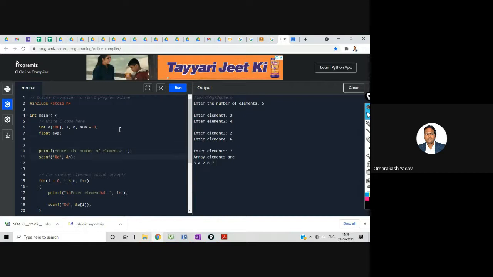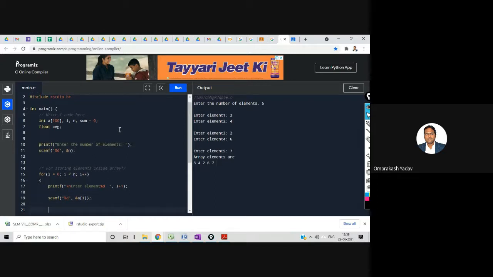Now what I'll do is one trick during the entering, or storing, of values inside the array. There only I know that one element the user will enter, and I am going to store it inside the array. At that particular point only I do the summation also of all the elements. The moment one element comes, I'll add it to my sum variable.